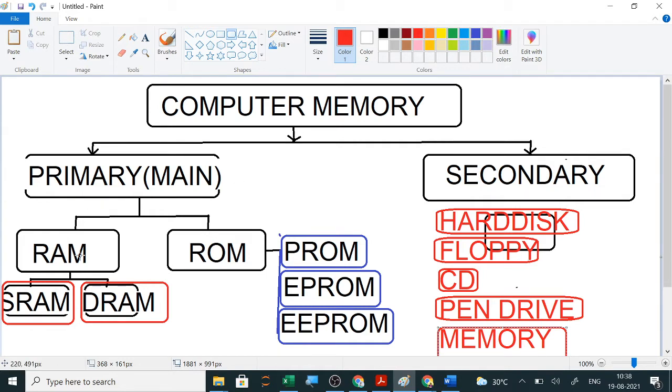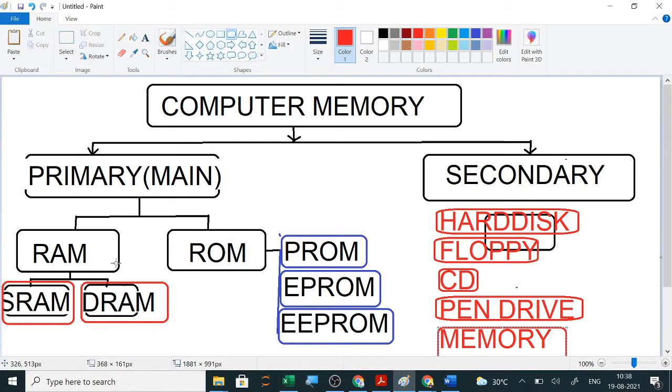Primary memory RAM is volatile memory. After switching off the computer, all the contents of RAM are deleted. But while doing a task in the computer, the user can use only RAM. So primary memory is of two types, ROM and RAM. ROM is called read-only memory. RAM is called random access memory as well as read-write memory.